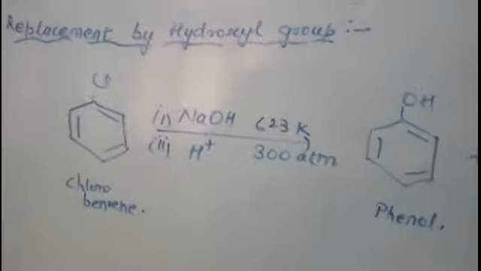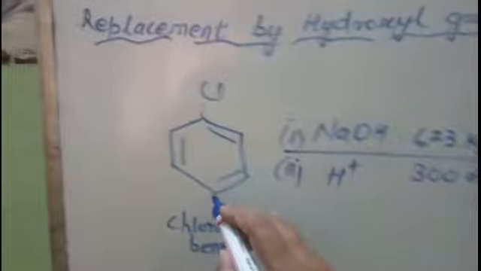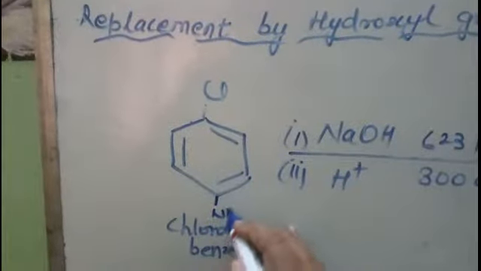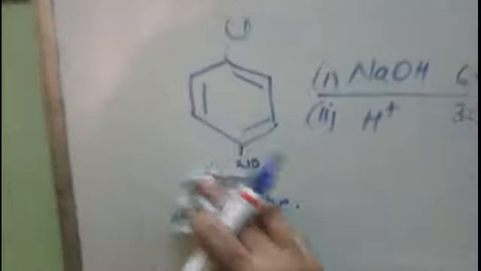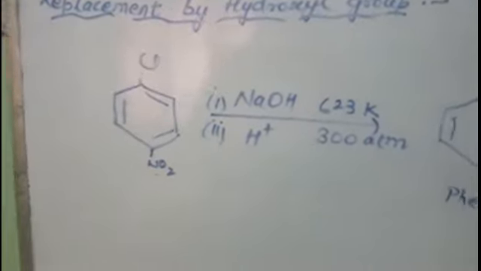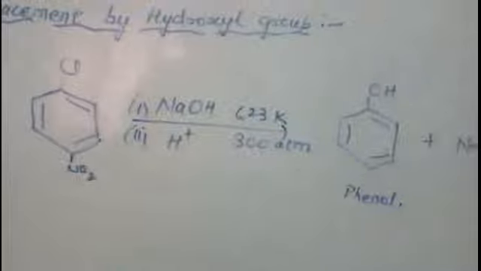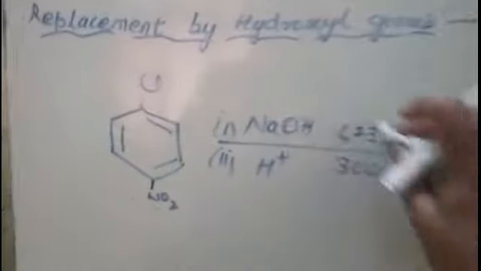Now students, suppose I introduce any electron withdrawing group at ortho or para position, such as I have introduced here the nitro group. When the electron withdrawing group is attached here, it has been seen that these reactions can be carried out under milder conditions.